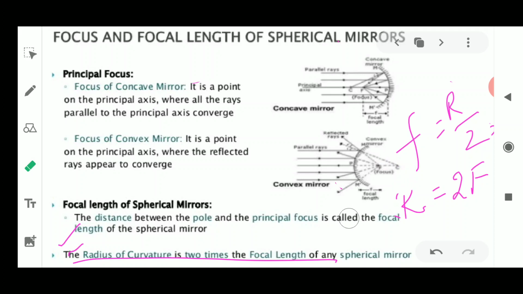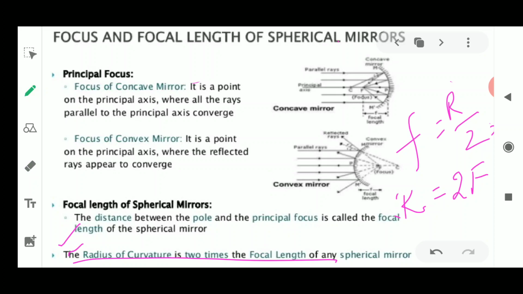These are the small points everybody should remember before we draw the ray diagram, as the ray diagram is very important and one should understand it very clearly. That is why I told each and every word which has to be used in these spherical mirrors. The rest remains the same as we discussed in the image formation of the plane mirror, where the object is always shown with a solid line and the virtual side is always shown with dotted lines. So solid lines mean the real ones, and dotted lines mean the virtual ones.